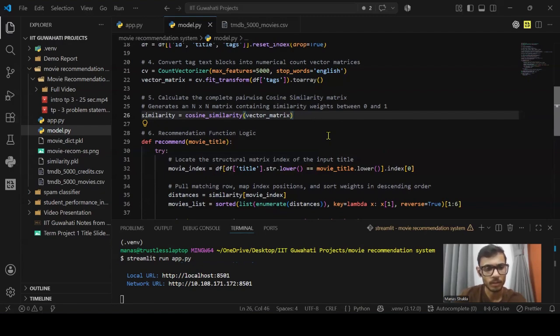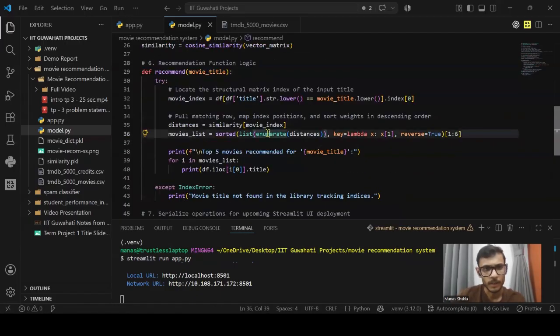If the score is close to 0, then the movies are not matching. If the score is close to 1, then the movies match perfectly. This is the final recommendation function logic.